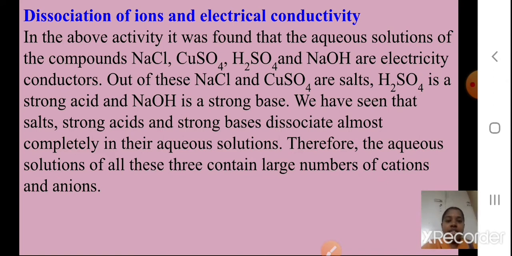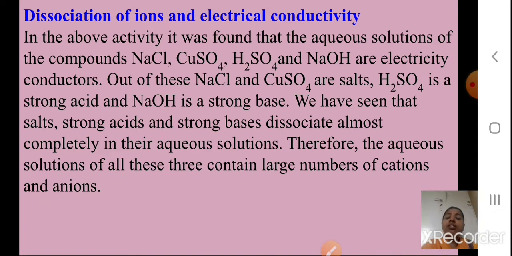In the above activity, the aqueous solutions of NaCl, CuSO4, H2SO4 and NaOH were found to conduct electricity. Out of these, NaCl and CuSO4 are salts, H2SO4 is a strong acid, and NaOH is a strong base.